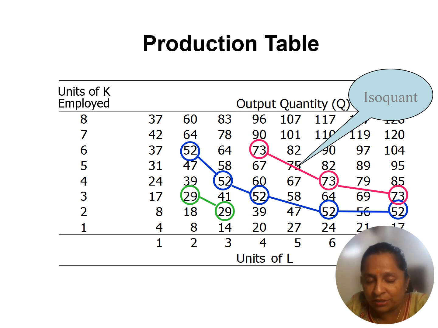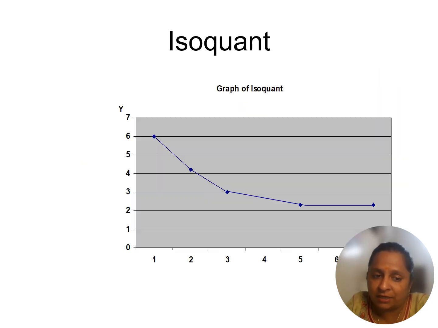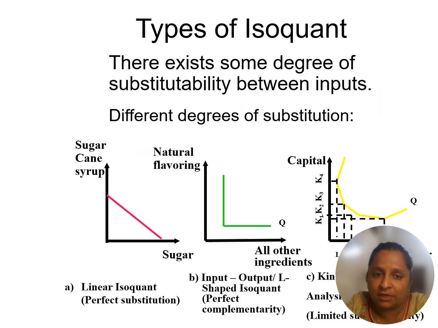So these combinations show equal productivity, equal output, but different combinations of labor as well as capital. This isoquant is convex to the origin and downward sloping. There are three types of isoquant.